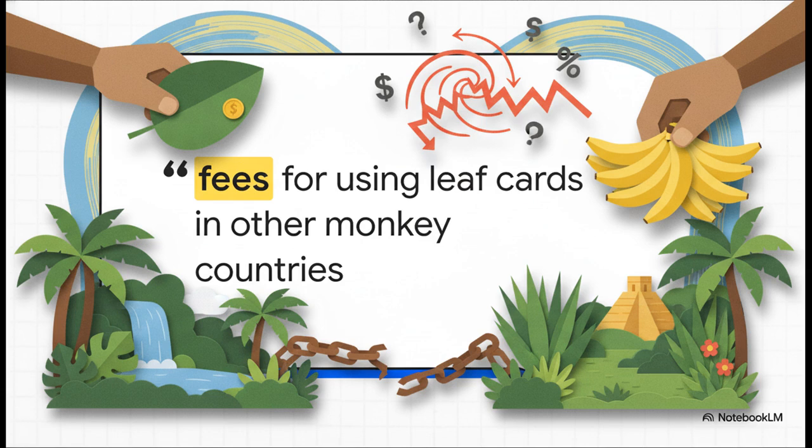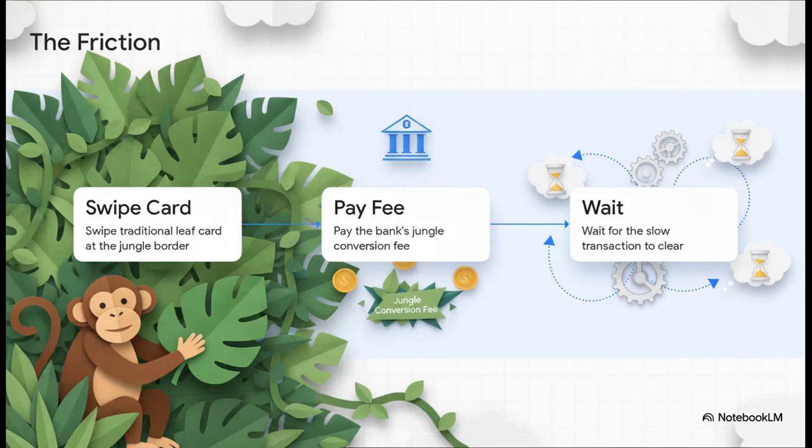When our monkey tries to buy that foreign banana, the traditional bank sees the transaction crossing borders and slaps on these frustrating hidden extra fees just for the inconvenience of translating local leaves into foreign leaves. The whole process is just agonizingly multi-layered. You swipe your card, you're forced to cough up a jungle conversion fee, and then you wait and you wait some more just for this sluggish transaction to clear across the different banking systems.